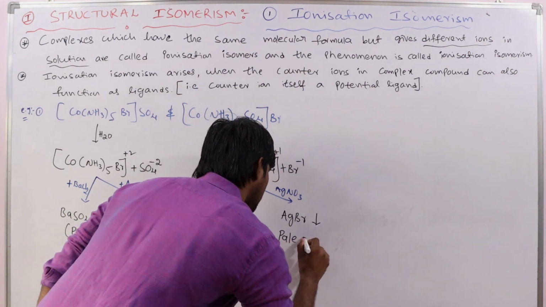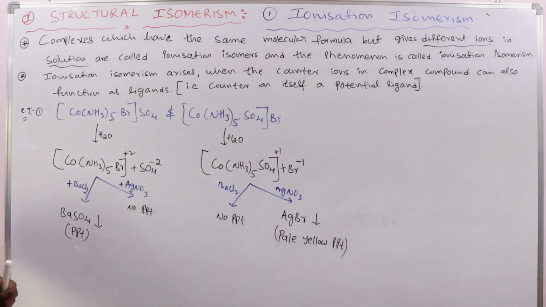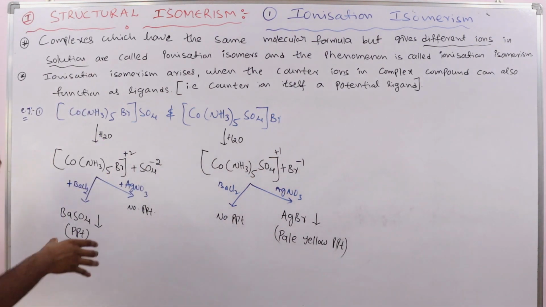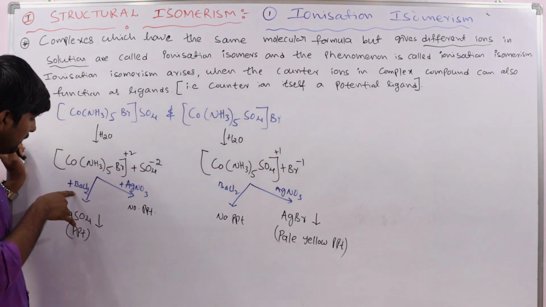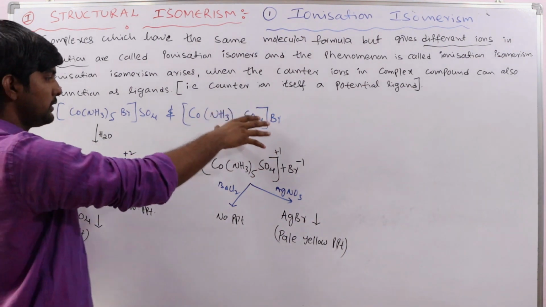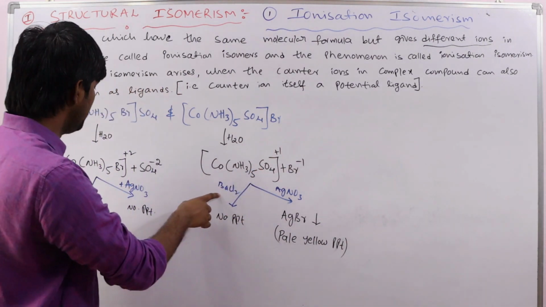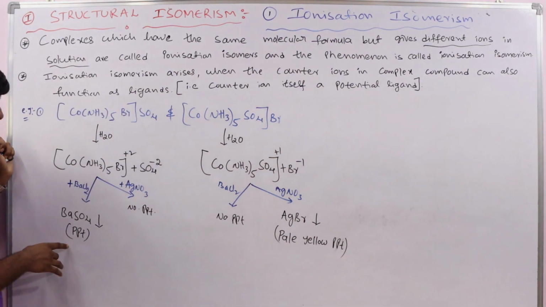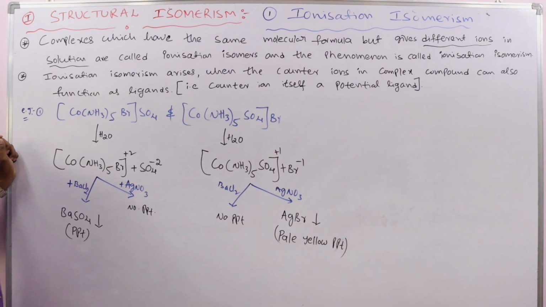It is a very simple experiment: the solution formed is taken into two different beakers, and we add barium chloride to one and AgNO3 to the other. For the first complex we get a different result: barium sulfate is precipitated, and when AgNO3 is added in the other beaker, no precipitate.